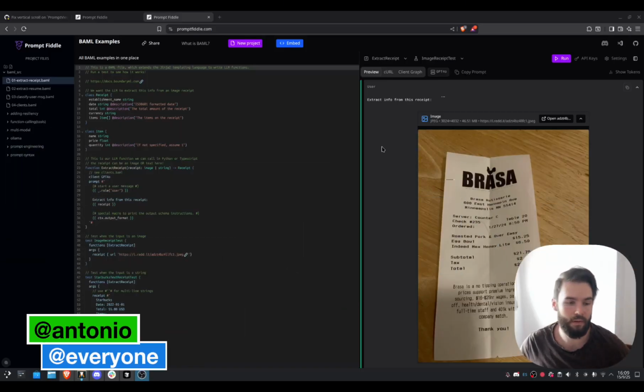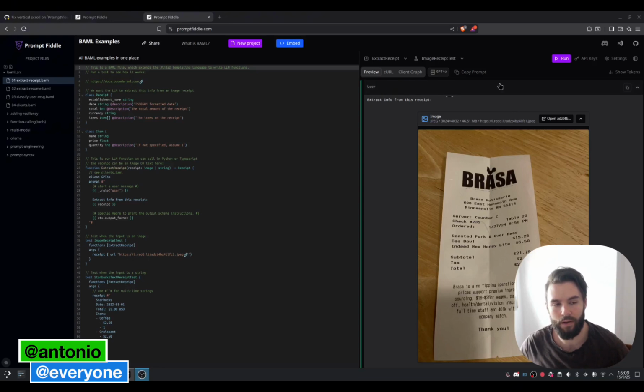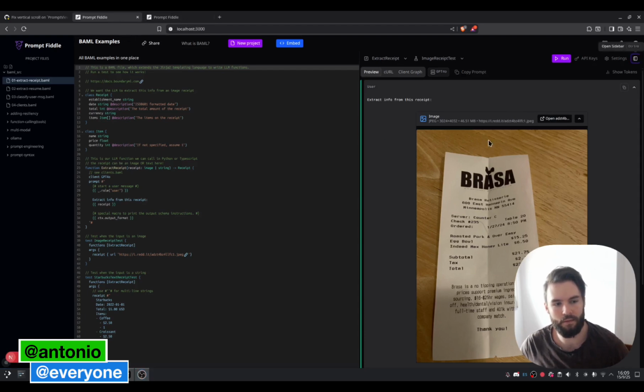Hey everyone, so currently we have this annoying bug in the playground where I can't scroll vertically in the prompt preview and I can't see the scroll bar either. Now this has been fixed, so in the next release, scrolling is gonna work again.